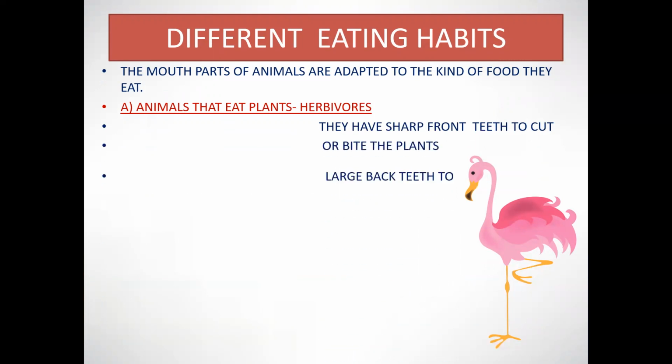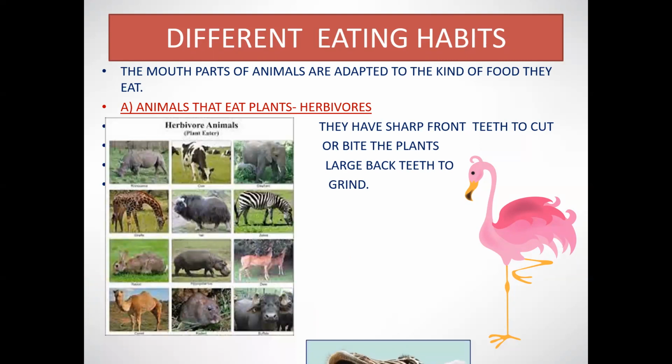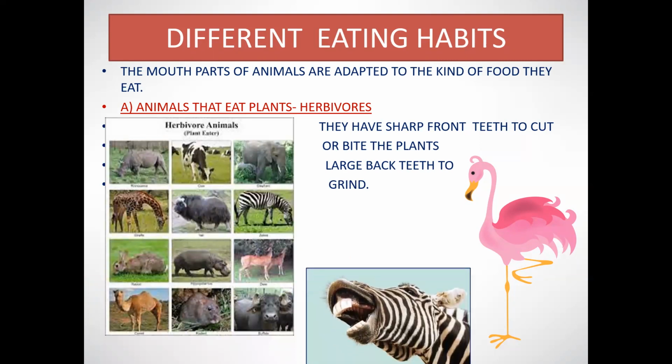Animals that eat plants. Animals such as cow, sheep, goat, zebra, and horse eat plants. They are called herbivores. They have sharp front teeth to cut or bite the plants and large flat back teeth to grind the food.